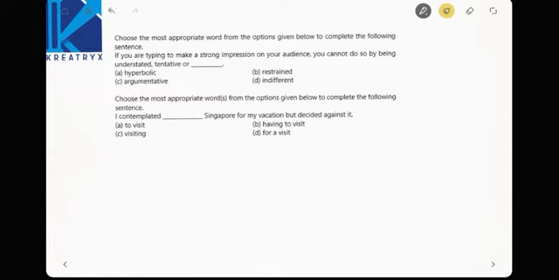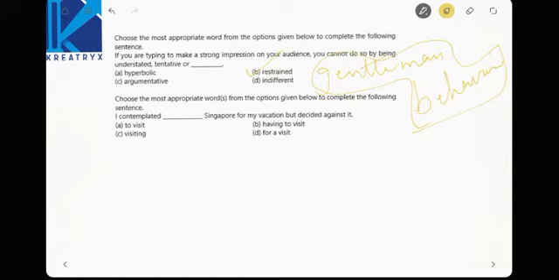Restrained means gentleman manner. What do you mean by restrained? Gentleman behavior. If you want to make a strong impression, then you have to make a strong thing, right? No, gentleman behavior is not required. Restrained is the correct word, right?